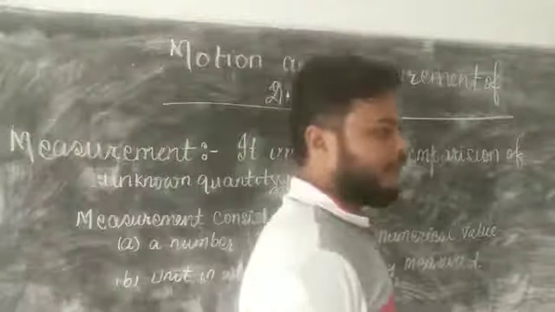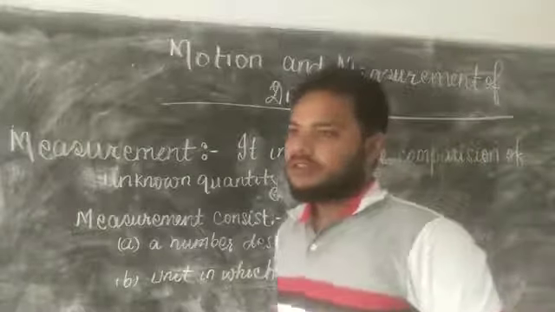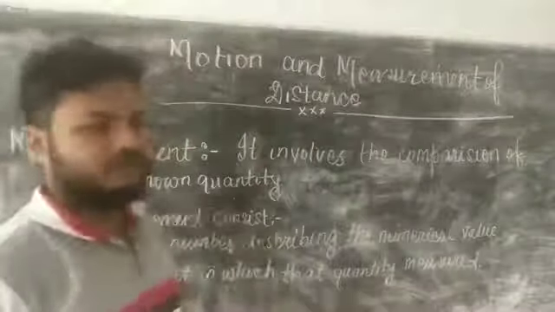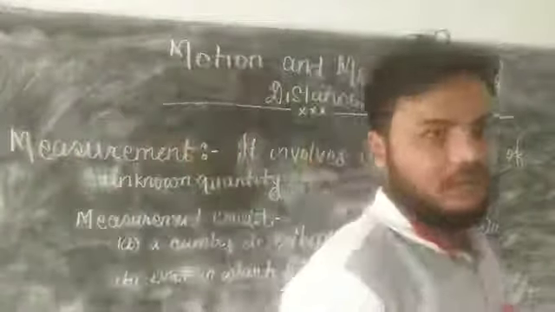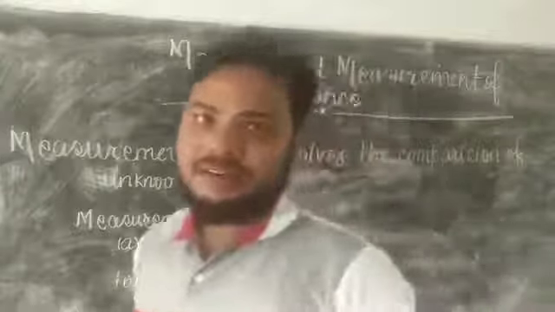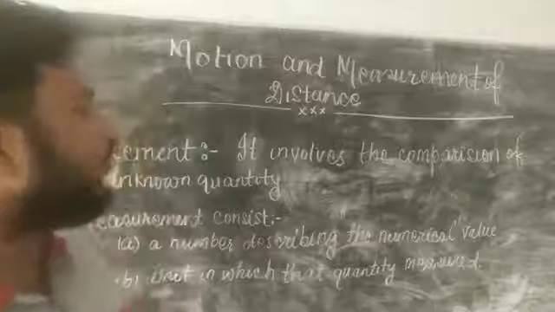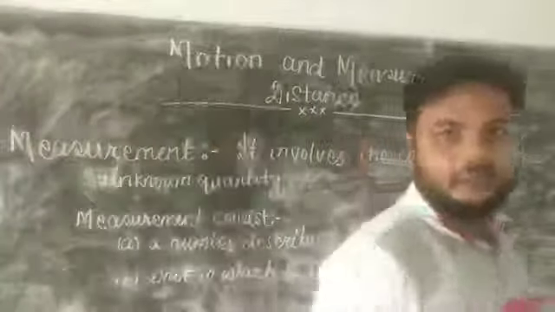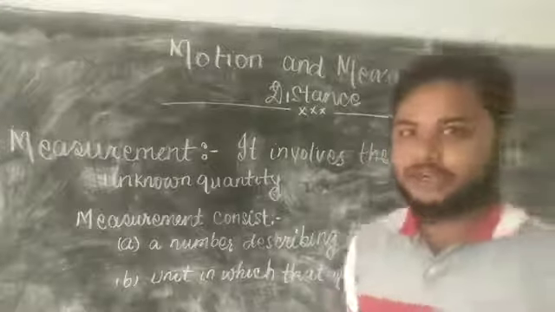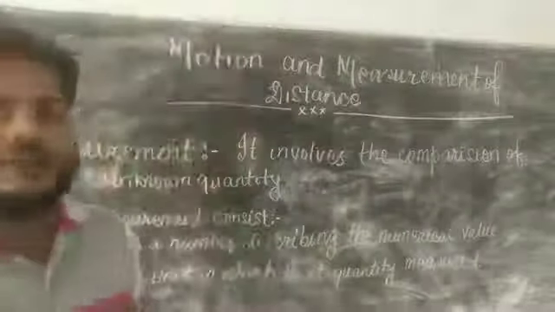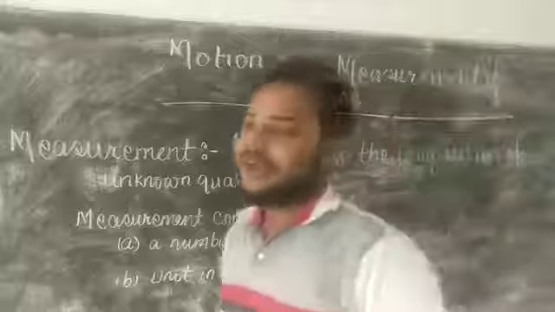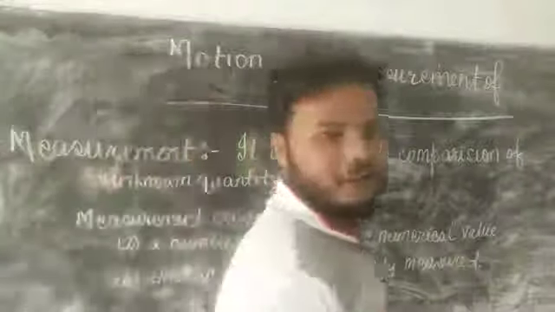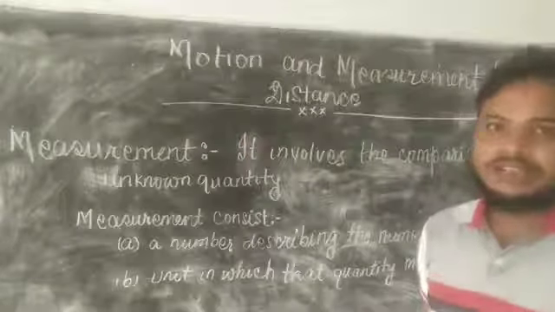If we talk about measurement, all over the world there are 7 fundamental units for measurement, and one of them is distance. Distance can also be called length. Length is measured in meter, so the fundamental unit of length is meter. For mass, the fundamental unit is kg. For temperature, as we know, it is measured in Celsius, Fahrenheit, Reaumur and Kelvin, but the fundamental unit of temperature is Kelvin.